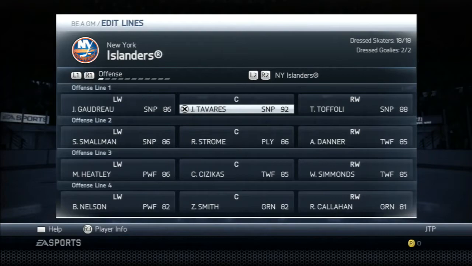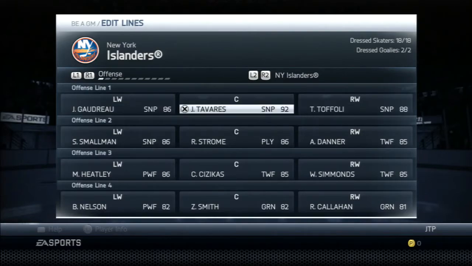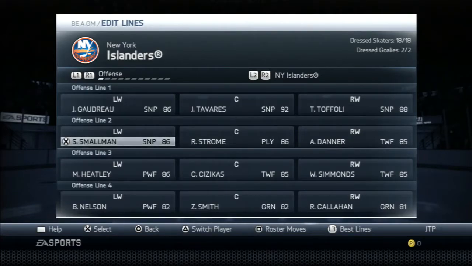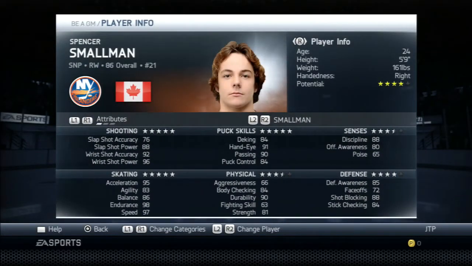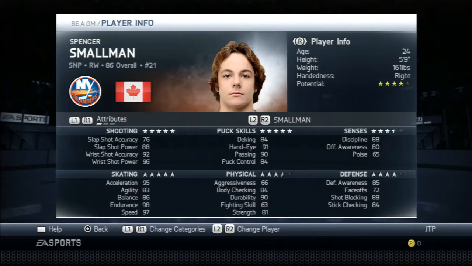You can still get points that way, but I still think we need a guy like, not specifically this player, but a guy like Zach Parise, who's like a 90 overall playmaker to go alongside the 2 snipers, not just all snipers. So, I don't know, Spencer Smallman, you guys really want me to keep this guy, and I want to keep him too. Trust me, I really do. It's just his slap shot accuracy that's not very good. But that doesn't matter too much. He's still getting his points.